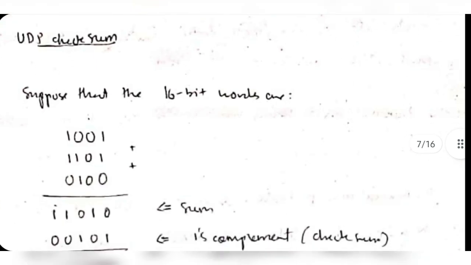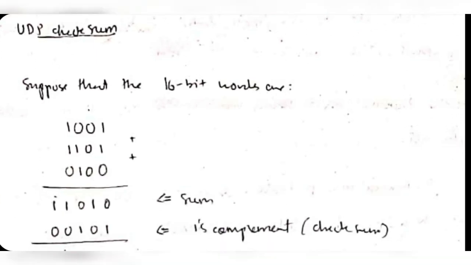How do we check if the data transferred was the same data as sent by the sender, or some error has happened? We use a technique called checksum. What does checksum do? Suppose there are 16-bit words, so multiple words will be sent, each message divided into many words, and those words will be sent. Instead of 16, I just wrote 4 here. Whatever message you have here will be in binary form, and we will be adding each of these.